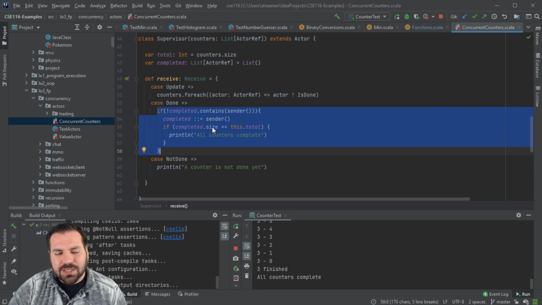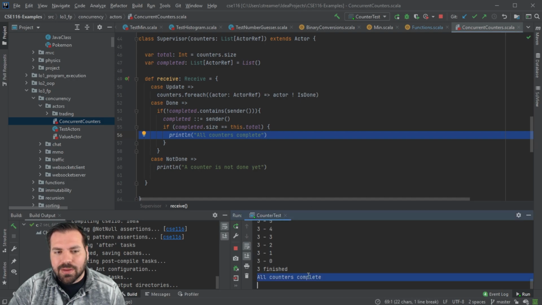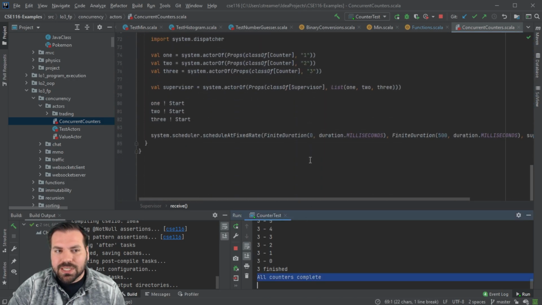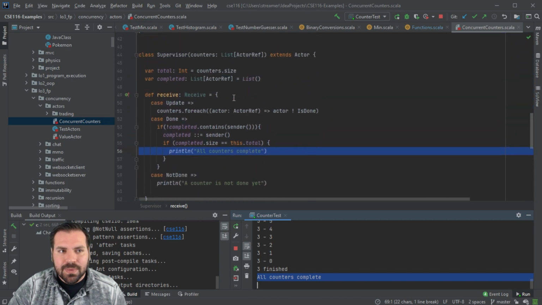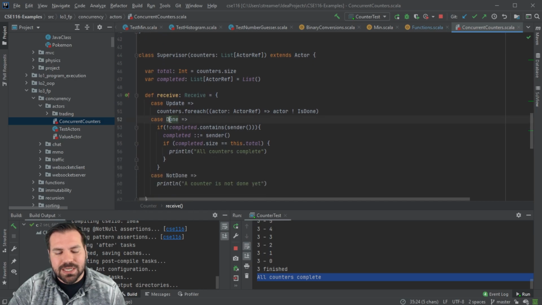Once that 3rd counter returns with the done message, the completed list size is going to be the same as the total number of counters. So we know that all counters are complete and can print out our all counters complete message. But we're sending a message which triggers messages to be sent. Those messages send messages in response. These counters send messages in response. Those messages send here, and then we get some code executed.